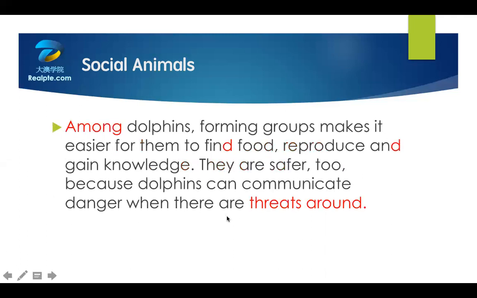好，看这一句，among，OK，不要读错 among，千万不要发错音。Among dolphins, forming groups makes it，注意 make 后面加了 s，makes it easier for them to find food。这个 d 不要读，find the food 是错的，find food。Makes it easier for them to find food, reproduce and gain knowledge. Reproduce and gain knowledge.